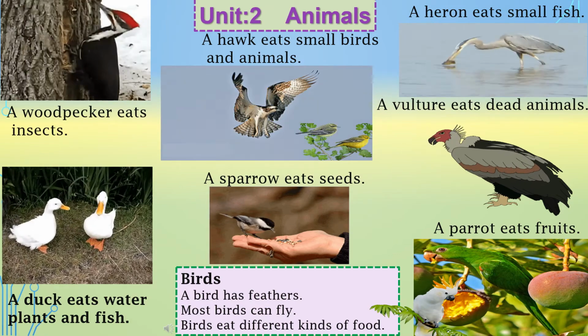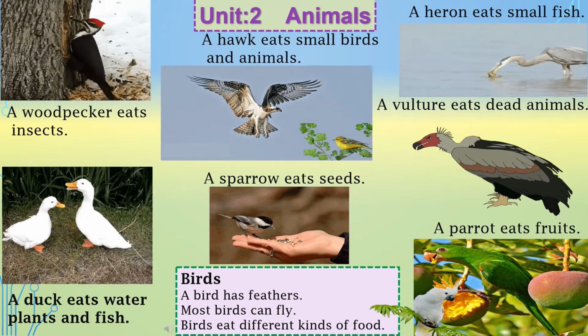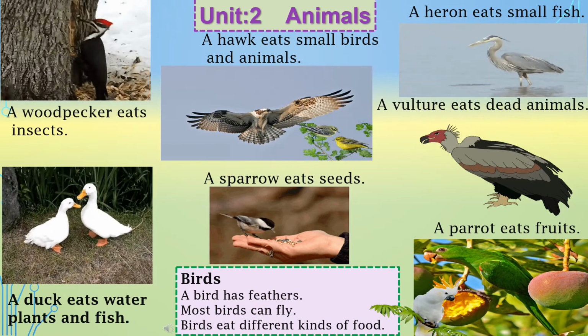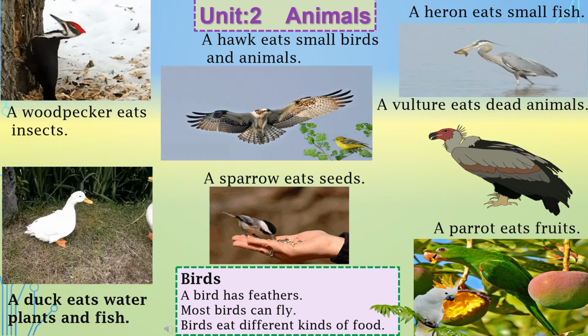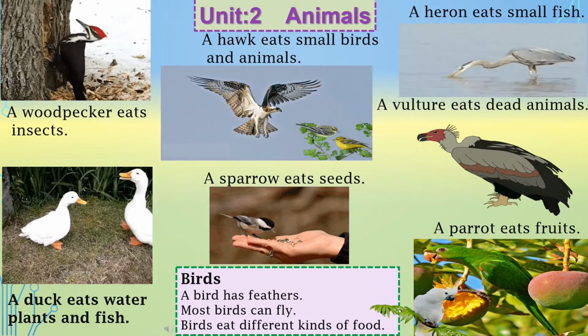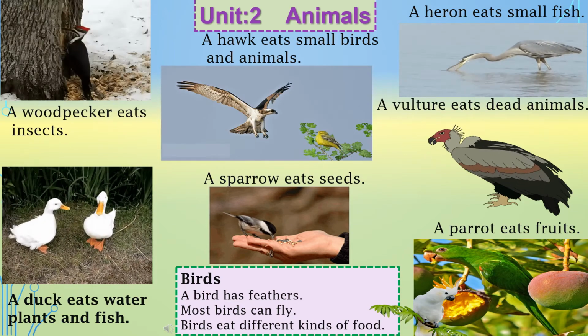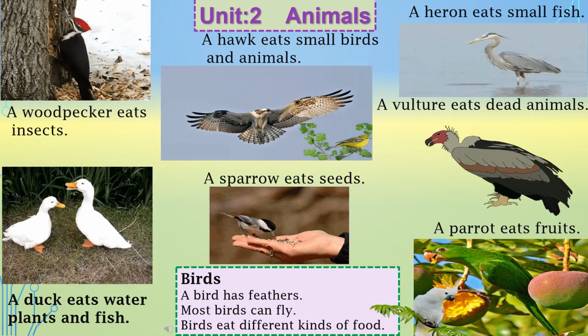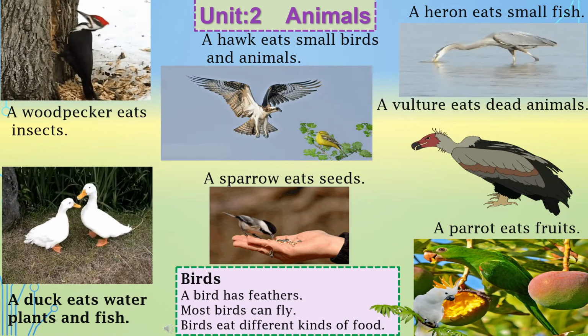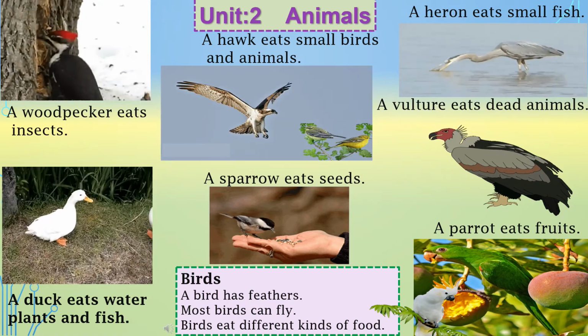Dear students, look at page 12 of your science book, and here we can see different kinds of birds. So we will read about birds. Birds are animals with feathers, wings, two legs and a beak also. They have no teeth.